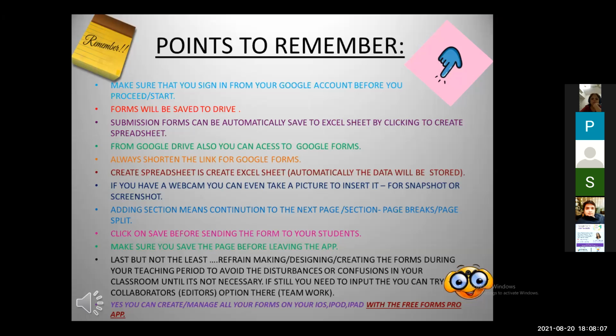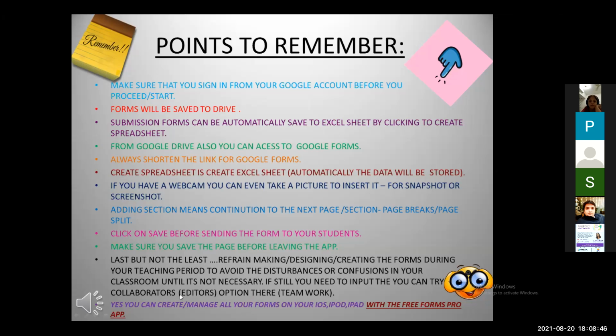Adding a section means continuation to the next page: section, page break, page split. Click on save before sending the form to your students. Make sure you save the page before leaving the app. Last but not least, refrain from designing and creating forms during your teaching period, to avoid disturbance or confusion in your classroom unless it is necessary. If you still need to input the form in anything, you can try collaborators, which I haven't shown you yet. I'm going to show you collaborators.